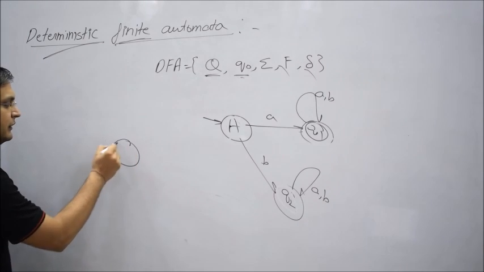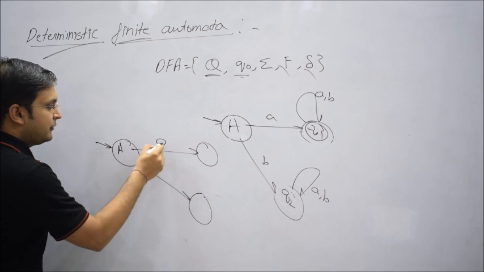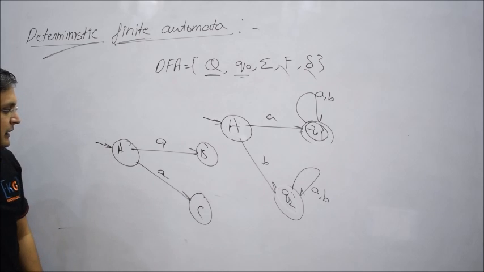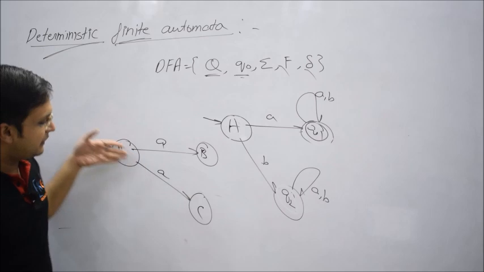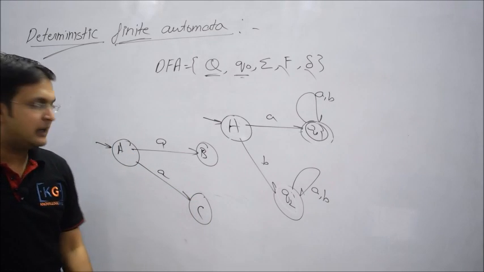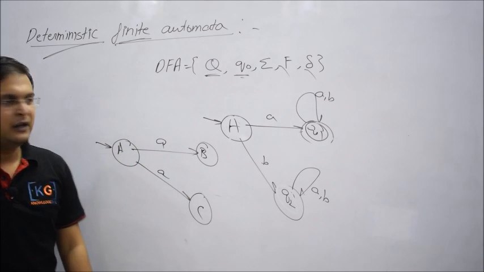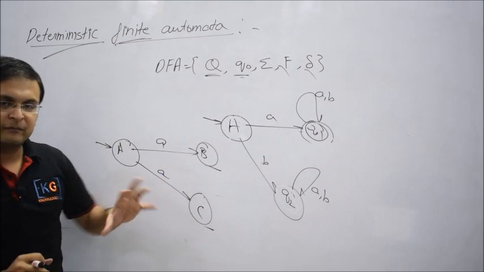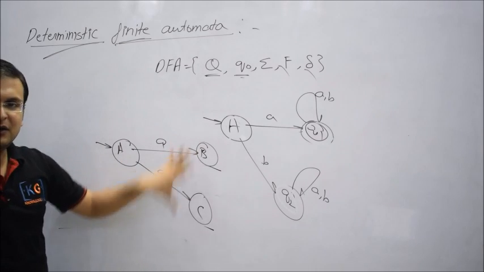But if I ask you like this, let me draw one other DFA, or one other finite automata, like this. Now on state A, on small a, you have 2 transitions. One time you go to B and one time you go to C. Now if I ask you, currently you are on state A and taking input symbol a, can you tell me what the next state will be? The answer is no. Why? Because it could be B or it could be C. Even if you ask me about the future behavior, you cannot tell me exactly, because you'll get confused. Either it is B or it is C.